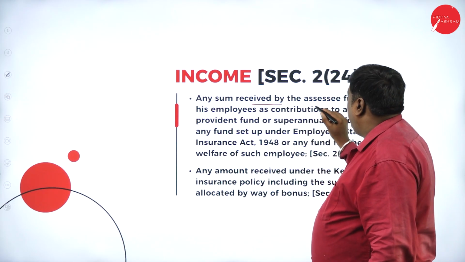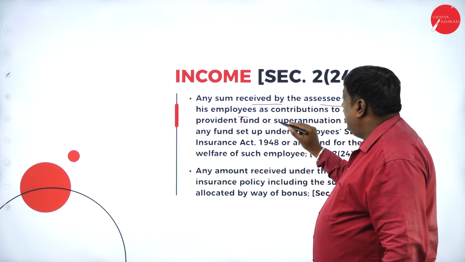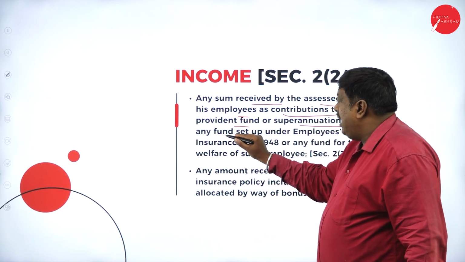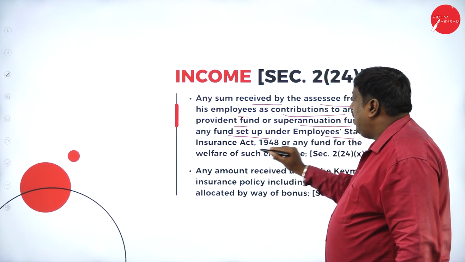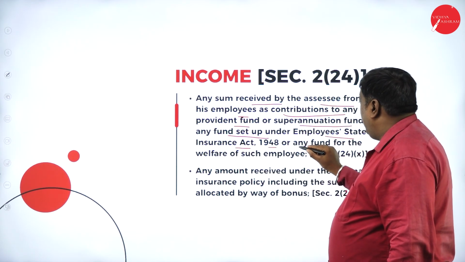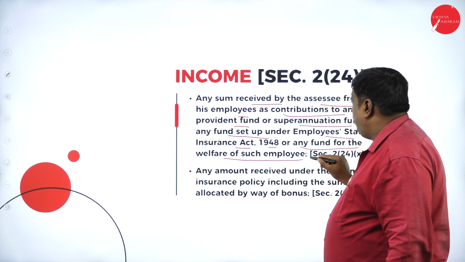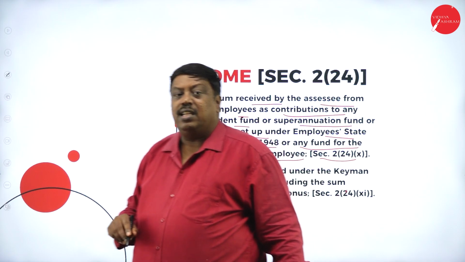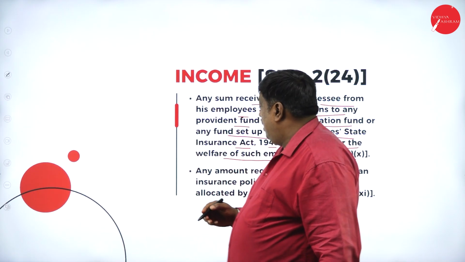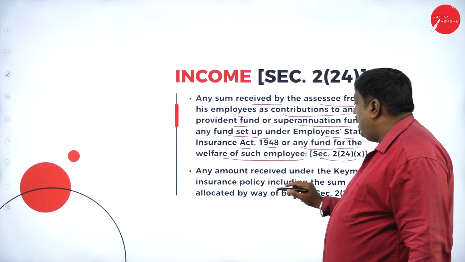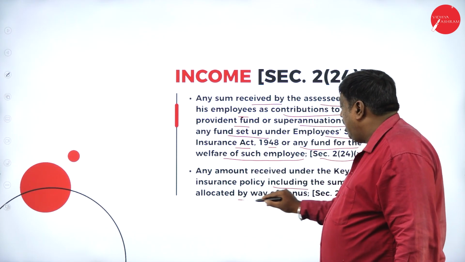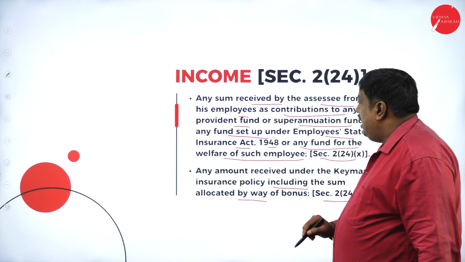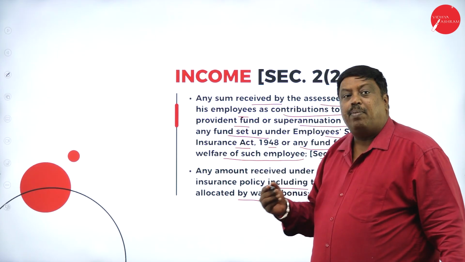Any sum received by the assessee from his employees as contribution to any provident fund or superannuation fund, or any fund set up under the Employee State Insurance Act 1948, or any fund for the welfare of such employees, section 2 subclause 24 subclause 10, is treated as income for the employer. Any amount received under the key man insurance policy, including the sum allocated by way of bonus, section 2 subclause 24 (11), is taxable in the hands of the employee.